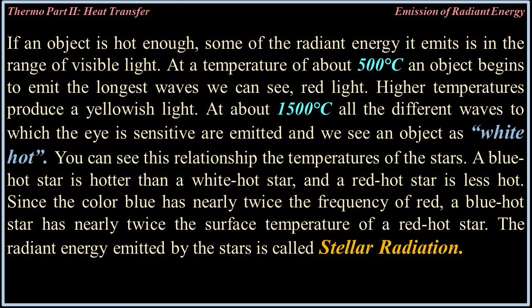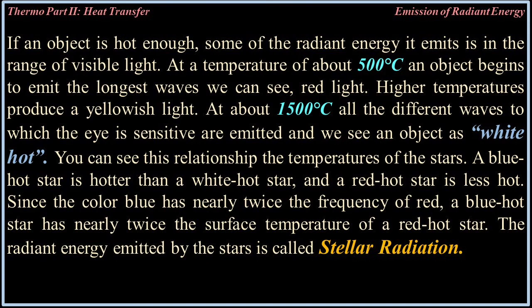If an object is hot enough, some of the radiant energy it emits is in the range of visible light. At a temperature of about 500 degrees Celsius, an object begins to emit the longest waves we can see, red light. Higher temperatures produce a yellowish light at about 1500 degrees Celsius.